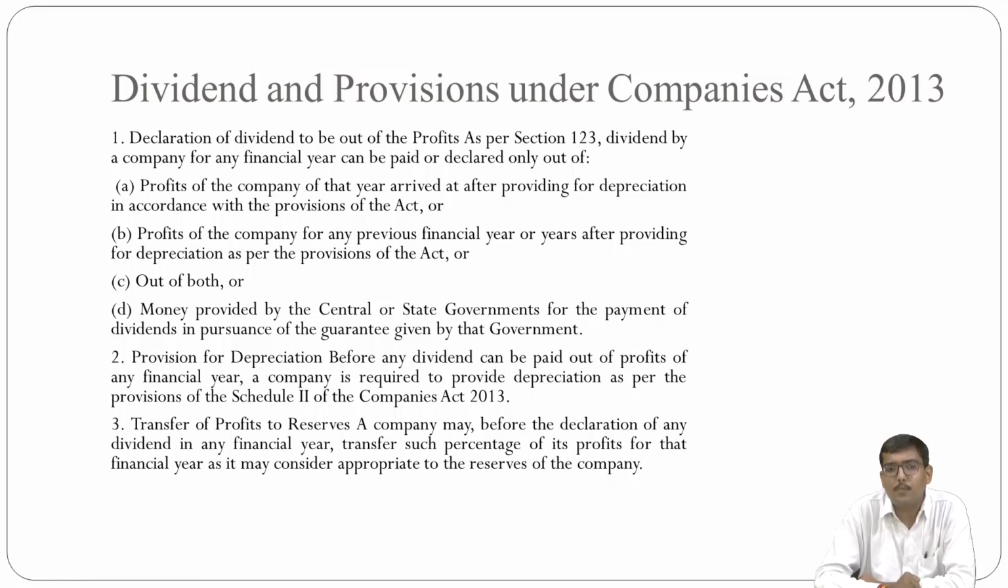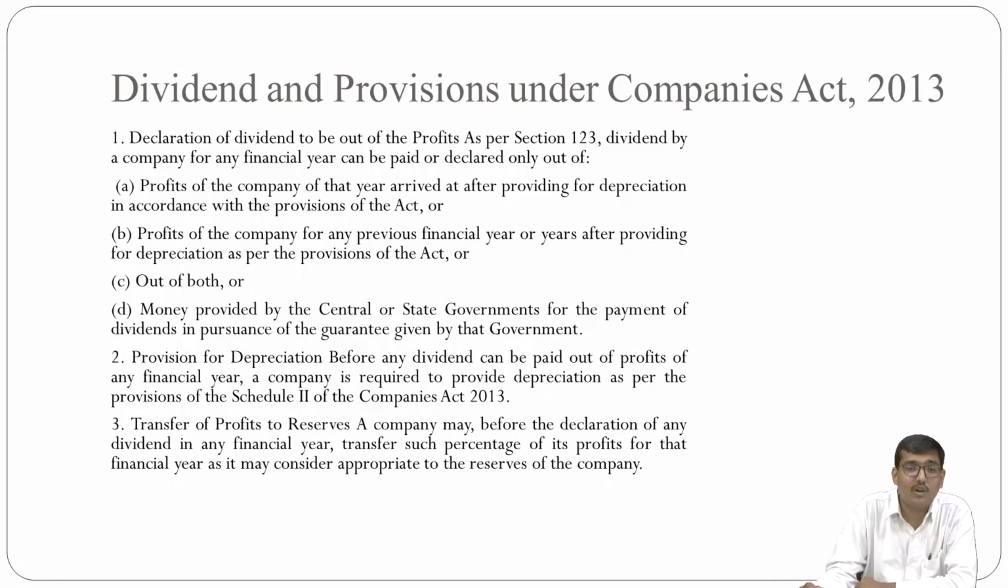Next, the provision for depreciation. Before any dividend can be paid out of the profit of any financial year, a company is required to provide depreciation as per the provisions of Schedule 2 of the Companies Act 2013. That means you have to calculate and allocate the depreciation as per the Companies Act 2013, Schedule number 2.